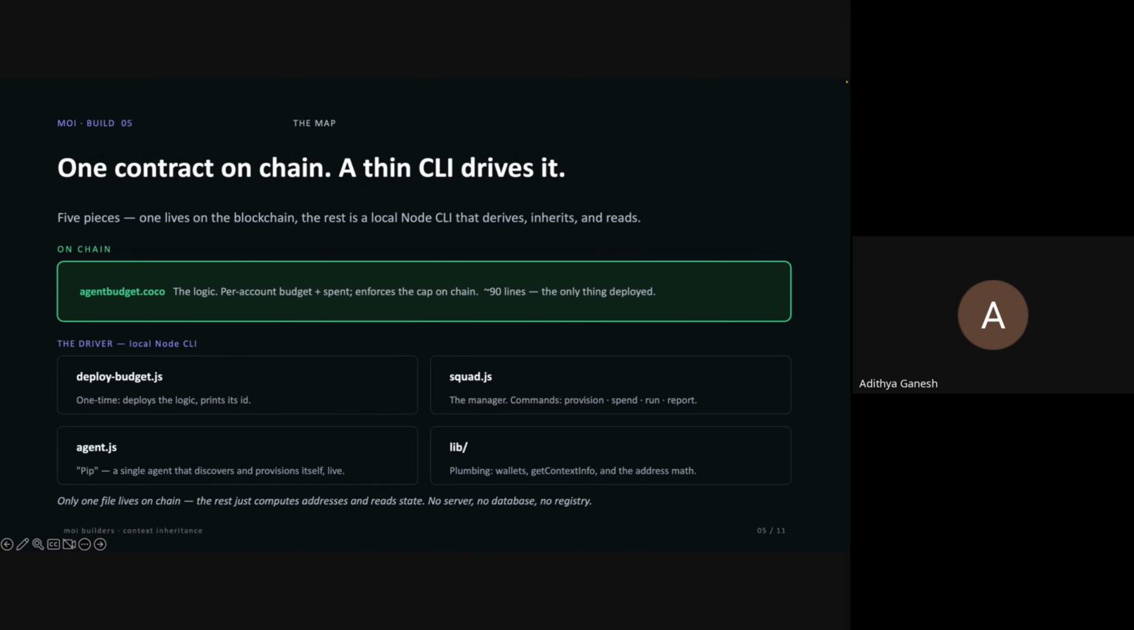Agent.js is an alternative, more conversational demo, which we're not going to cover today, but it will be on the repo live if you want to check it out yourself later. And finally, lib is just the plumbing underneath: building wallets, making the get context info calls, and doing the address math we just saw. The one thing to take away from the slide: only one file lives on chain. Everything else is just a client that computes addresses and reads state. No server, no database, no registry anywhere. So let's start with the first contract then.